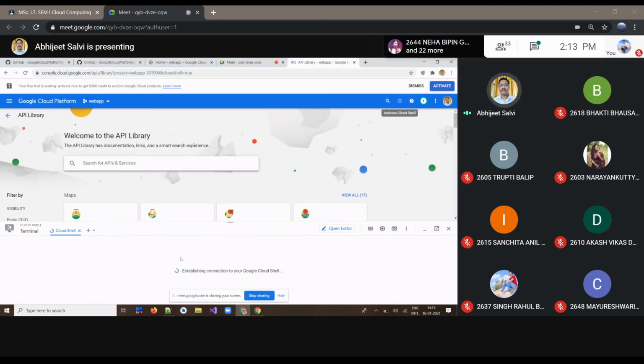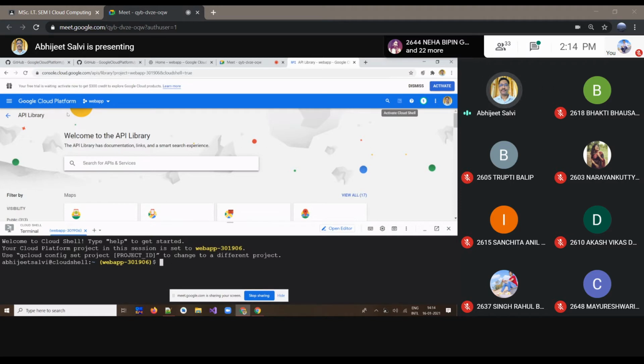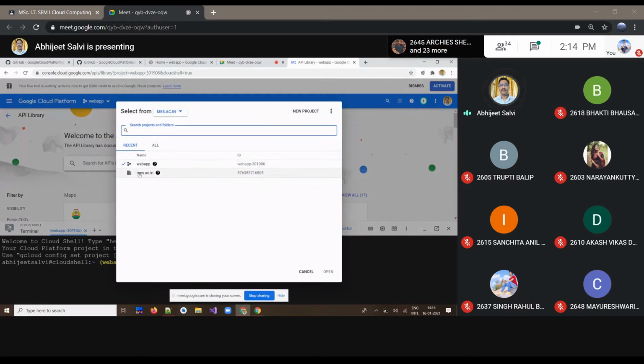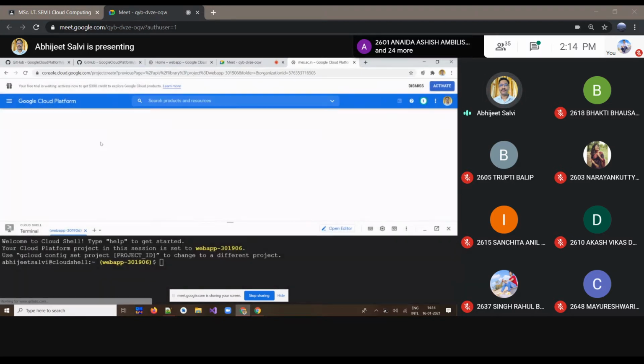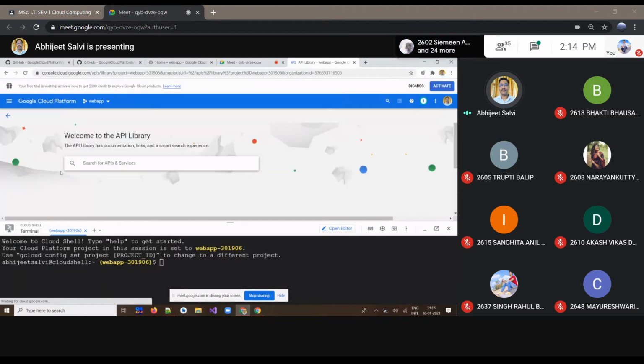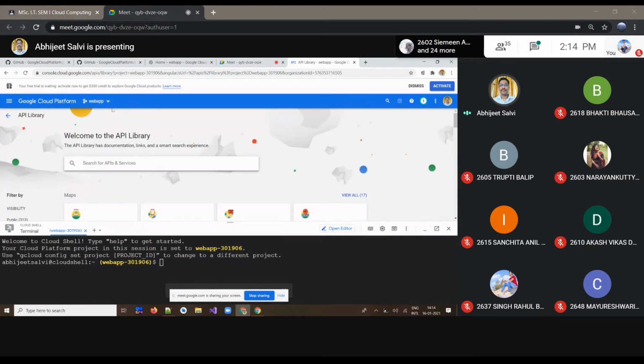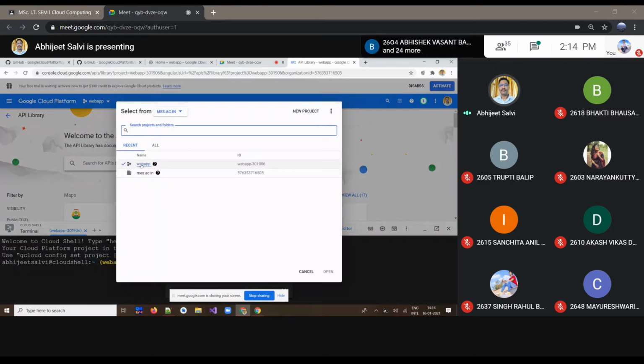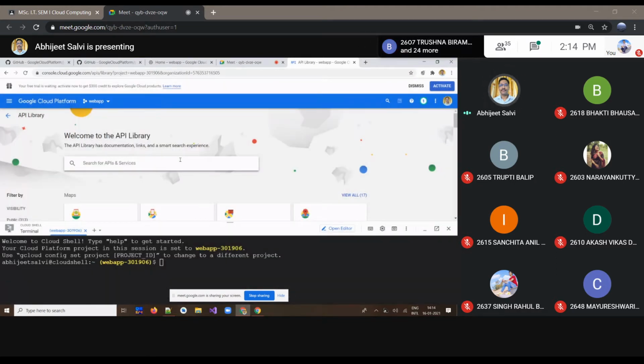It will take time to get the shell command where we can deploy. Before that, make sure your project is also selected, because whatever task we are doing is all under the project. You can select one of the projects, or create a new project from the list and specify the name of the project. For the time being, I'm not having any projects remaining, so I'm just selecting the one that is already there. Just by clicking on the project name, we'll get the project details.